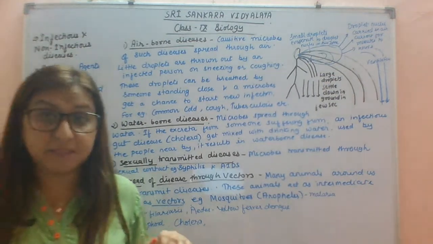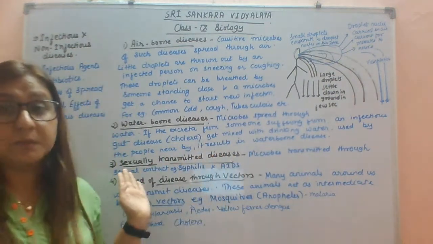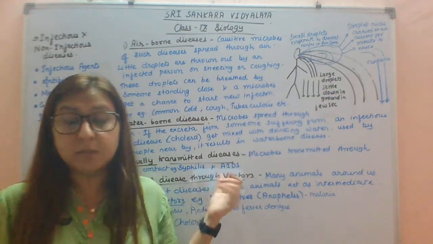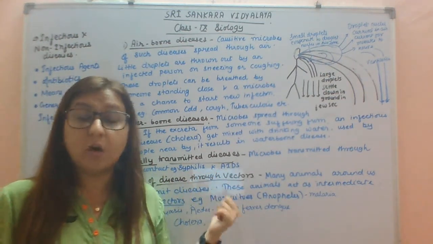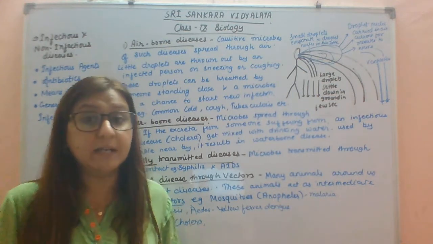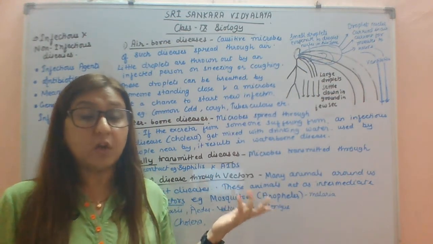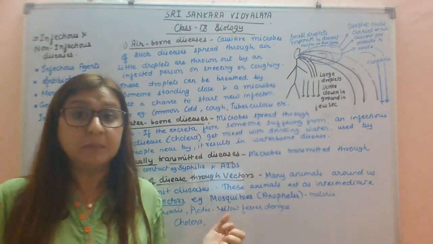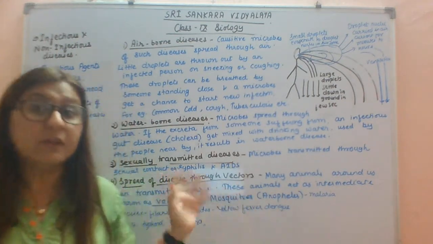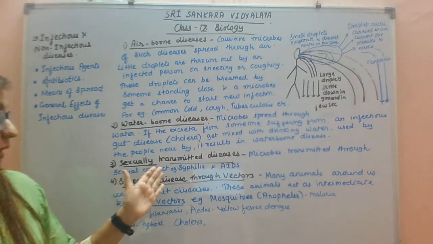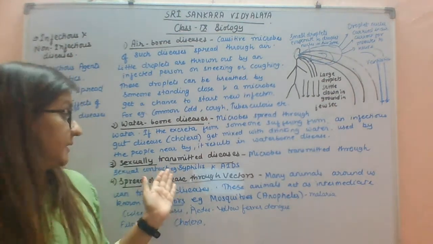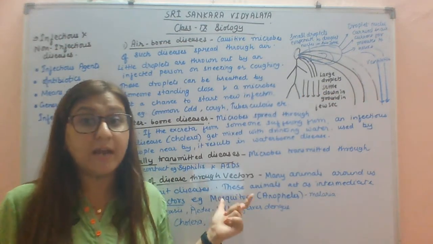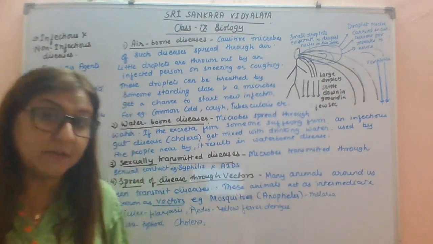Next, sexually transmitted diseases. These microbes are transmitted through sexual contact only. This will spread through physical contact or sexual contact. It will not spread through hugs, kisses, or playing boxing or badminton. It will not spread. Okay. So the examples of sexually transmitted diseases are syphilis and AIDS. The full form of AIDS is acquired immunodeficiency syndrome.